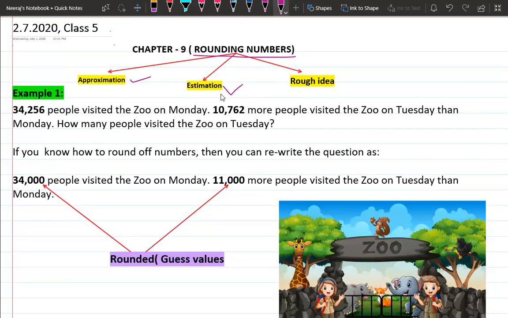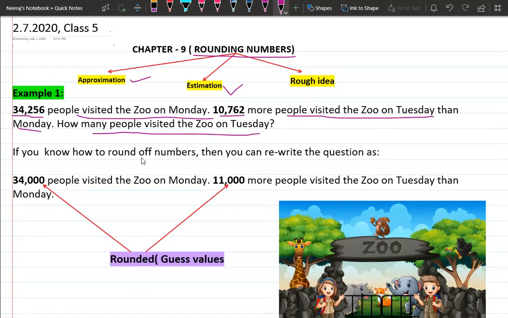I want to give you one example. Here I'm using the picture of a zoo, relating this picture with an example. Let's start with the first one: 34,256 people visited the zoo on Monday. Then 10,762 more people visited the zoo on Tuesday than Monday. Can you tell me how many people visited the zoo on Tuesday?